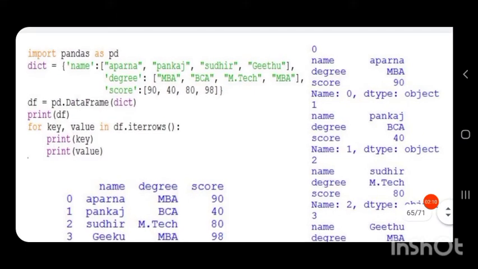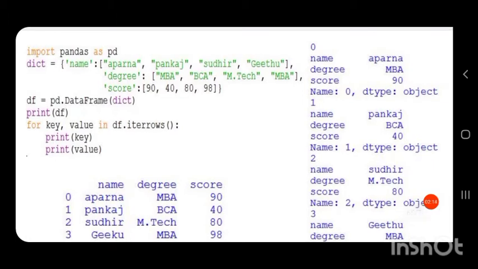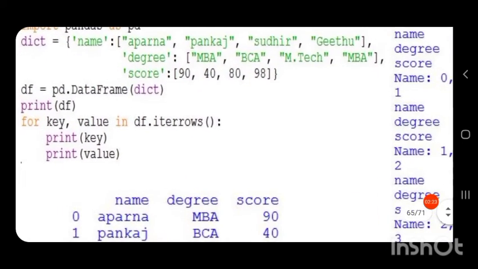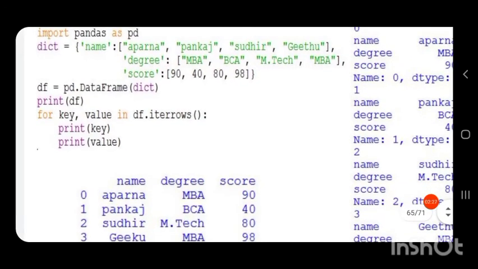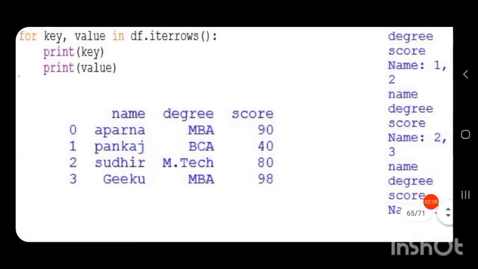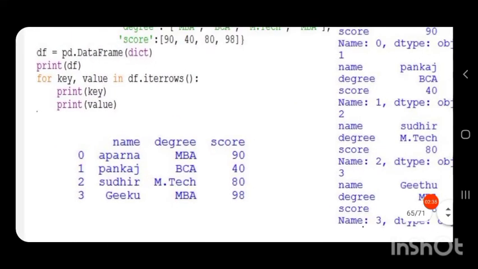So we create a data frame, df is equal to pd dot DataFrame in bracket dict. That is, from the dictionary we are creating a data frame df by using the function DataFrame. Then when we print df, our data frame, the output will be this. This is a data frame containing 3 columns, name, degree and score.